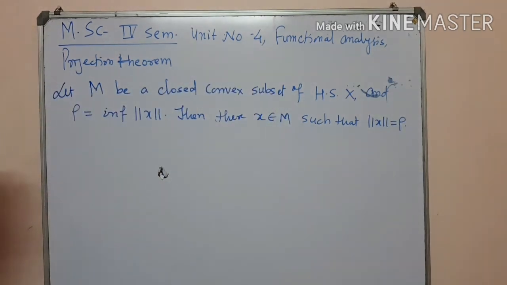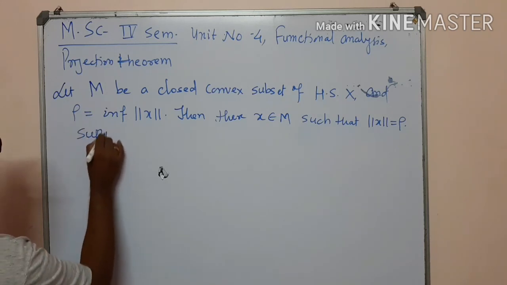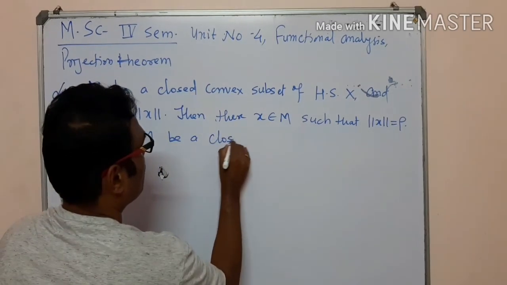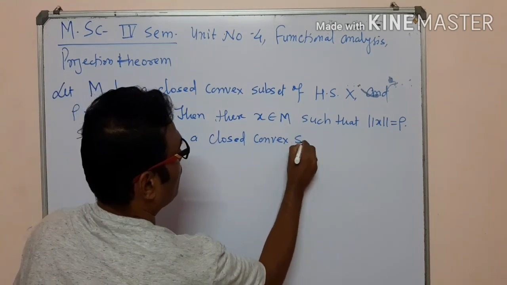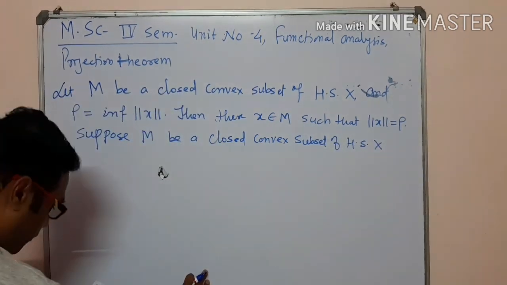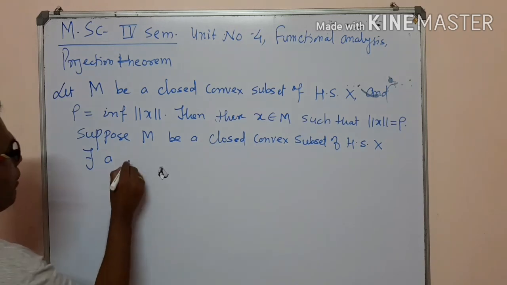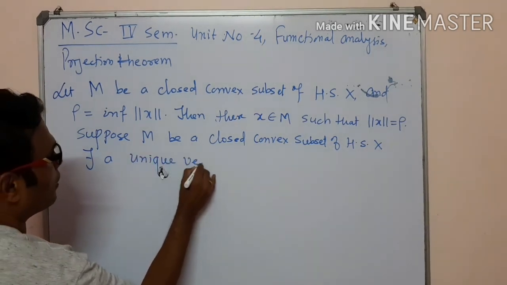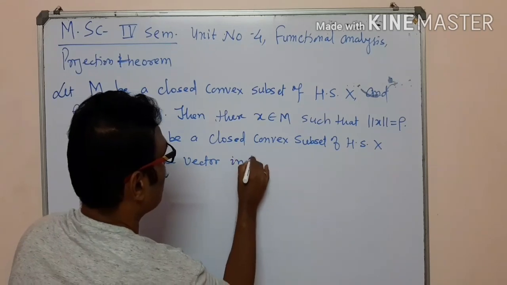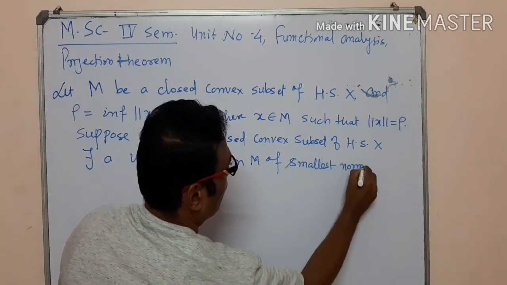The alternate statement of this theorem is: suppose M be a closed convex subset of Hilbert space X, then there exists a unique vector in M of smallest norm.